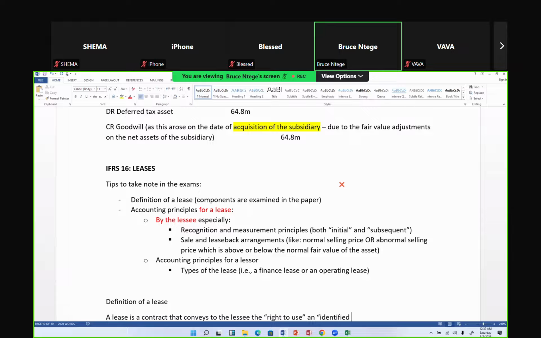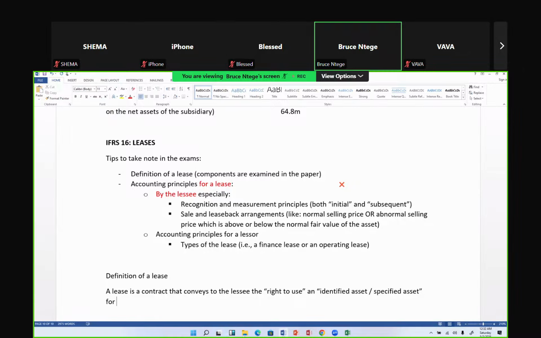Identified asset. Okay, so it's identified, or at times we call it a specified asset. So it's identified in the contract, or specified in the contract, that asset, for a specified period of time. I want to highlight that word specified, because they also come and examine it. Specified period of time. That specified period of time is what you may call a lease period.